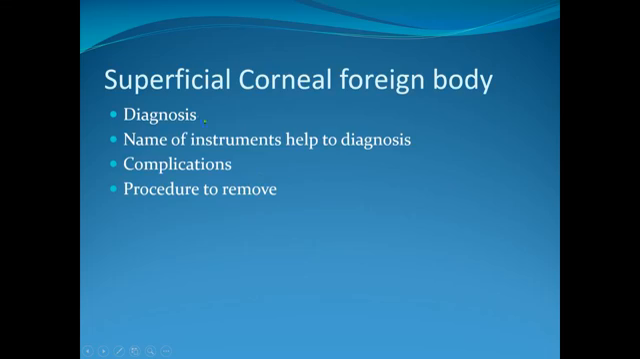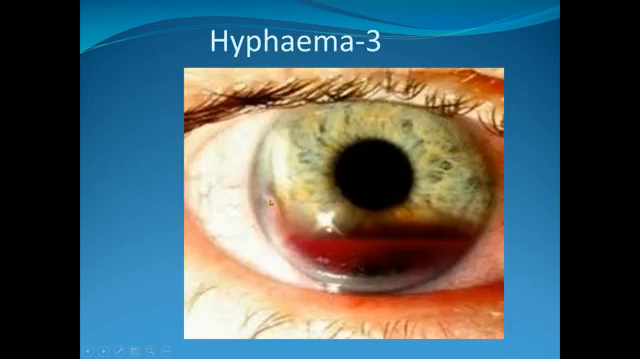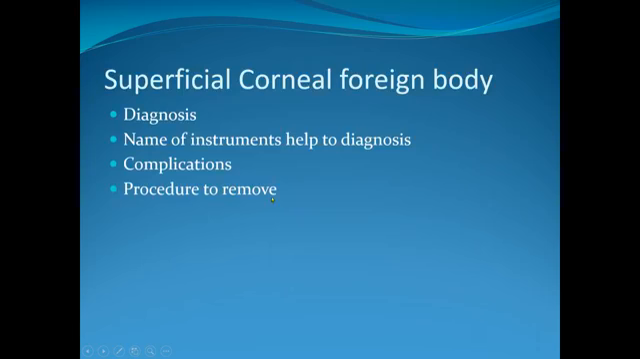So what are the questions on this? Question: diagnosis. The diagnosis answer is superficial corneal foreign body. Name the instruments that help to diagnose: slit lamp biomicroscope and torchlight. Complications: corneal ulcer, corneal opacity, and uveitis. And the procedure to remove, I think everybody knows the procedure to remove. We discussed it in fourth year. So what is the procedure?